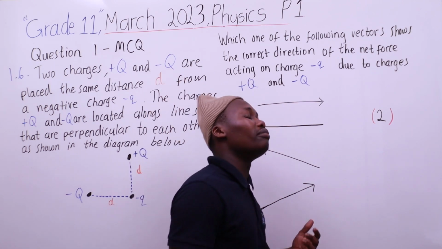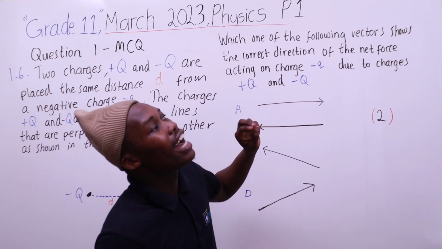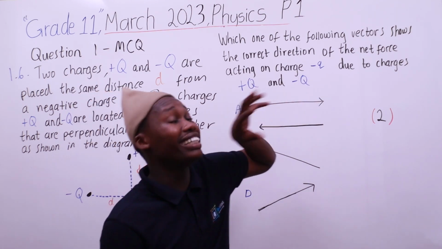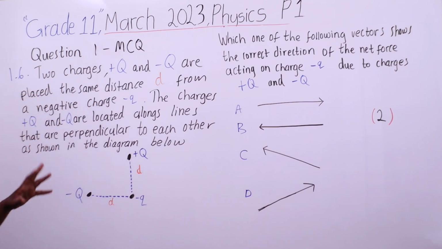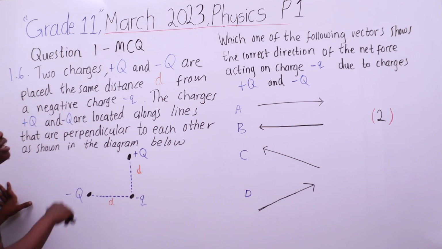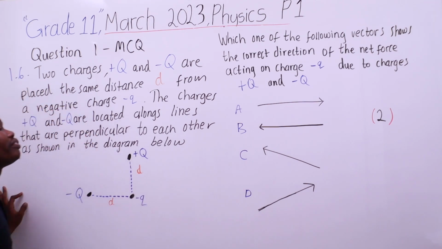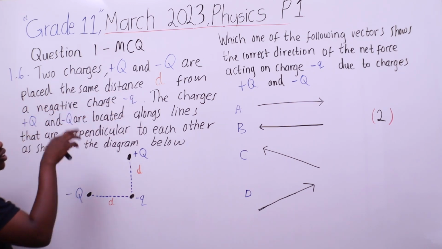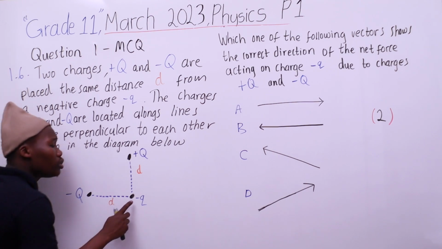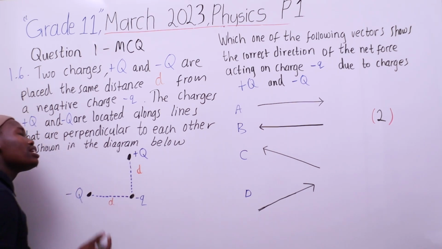The positive charge means the number of protons is greater than the number of electrons, which is why the charge is positive. For the negative one, the number of electrons is more than the number of protons. They are placed the same distance d from the negative charge q: from negative q to any charge you travel distance d.